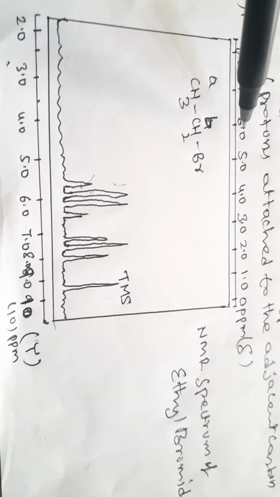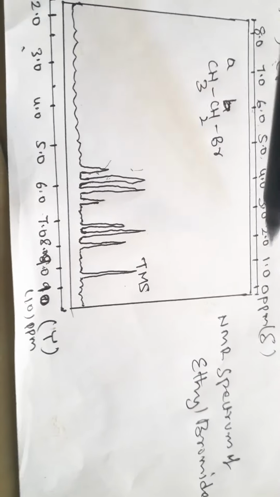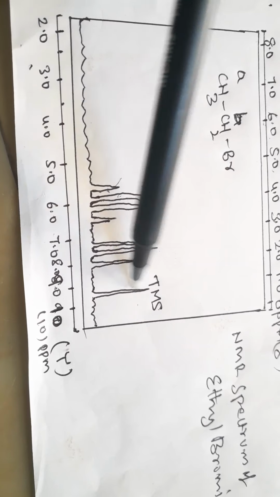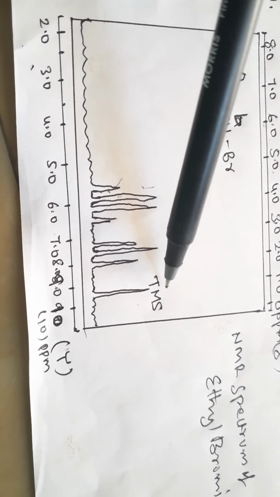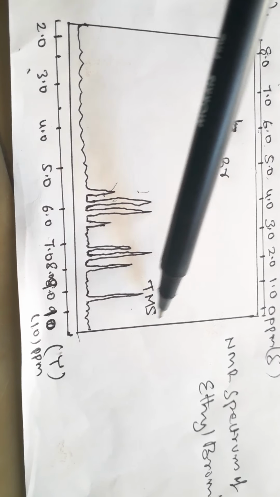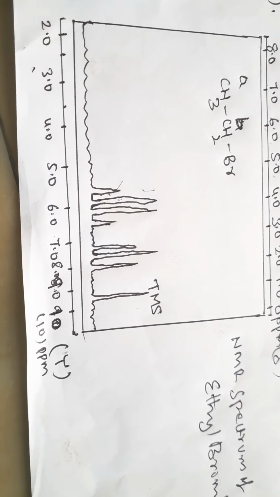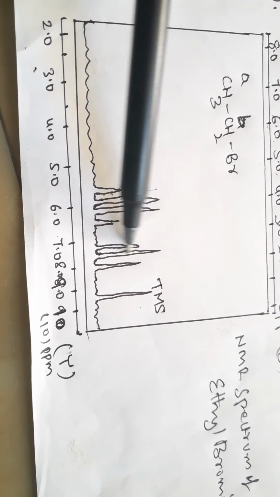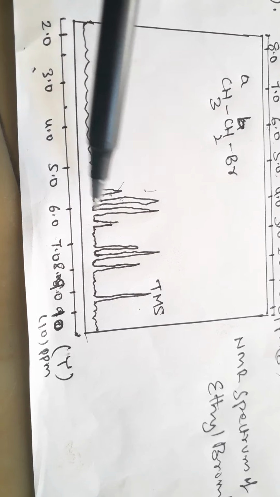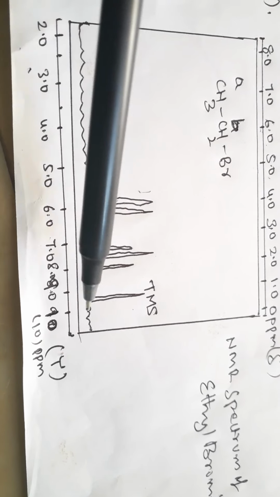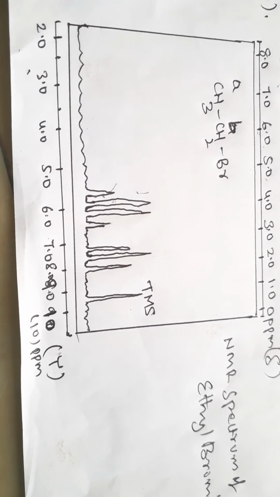Next, draw the NMR spectrum of ethyl bromide. Here the top is the delta scale, the bottom is the tau scale. Here is TMS. TMS means tetramethylsilane, the reference for chemical shift. Next, the CH2 group is a quartet and the CH3 group is a triplet. This is the NMR spectrum of ethyl bromide.